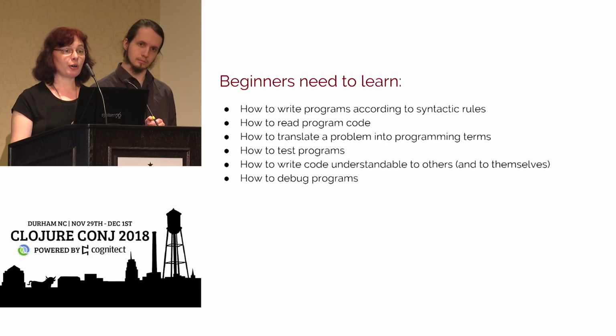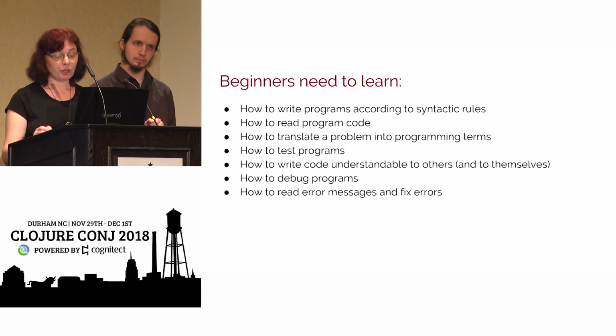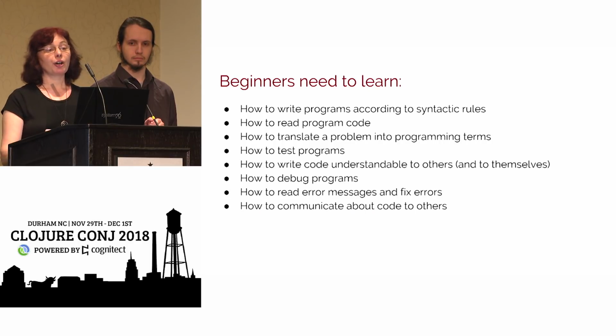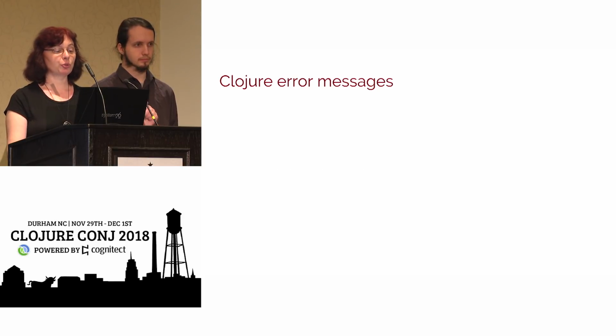They need to know how to debug programs. So if something went wrong, they need to know what went wrong and why, or how to figure out what went wrong and why. And in that process, they need to learn how to read error messages and how to fix errors. And another thing that we emphasize is that we always communicate about code with our students. We do a lot of pair programming, and also they write comments. So there are a lot of things that they need to do to communicate the intent of their code.